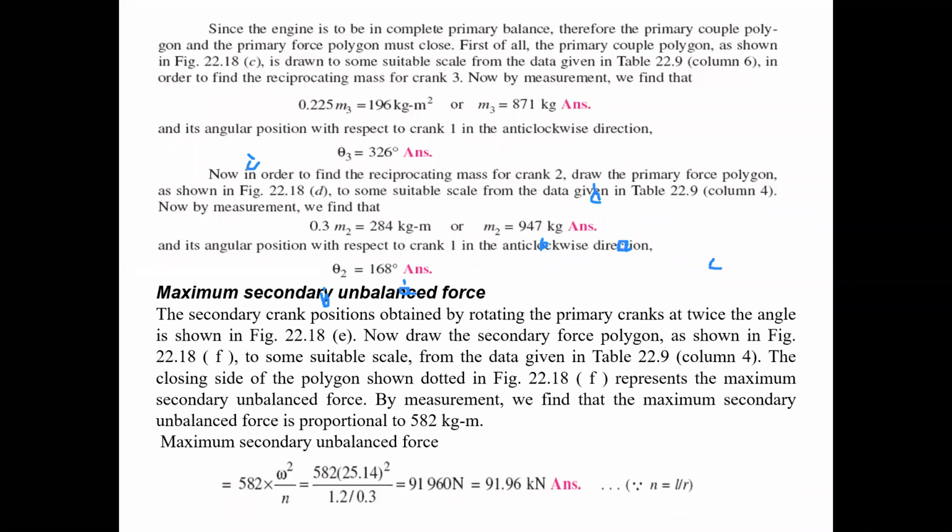When you place the angular positions of the cranks, then you measure the value of theta. Now, in a similar way, we have to find our M2 also, from the force polygon. M2 is 947 kg, and theta 2 is 168.